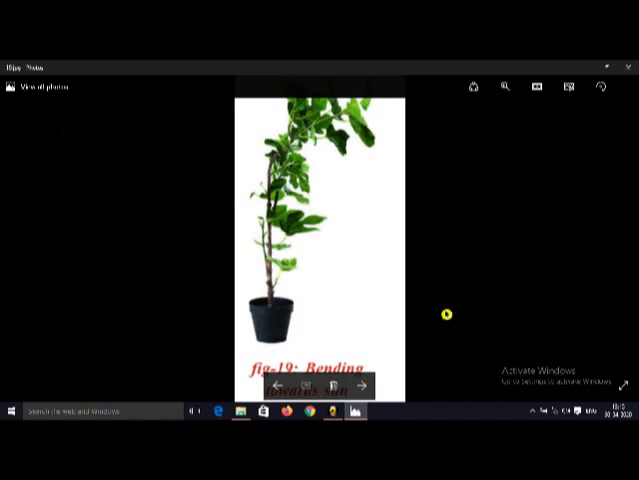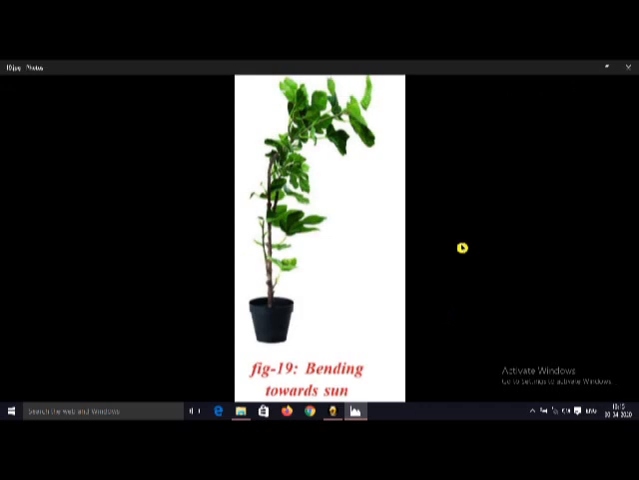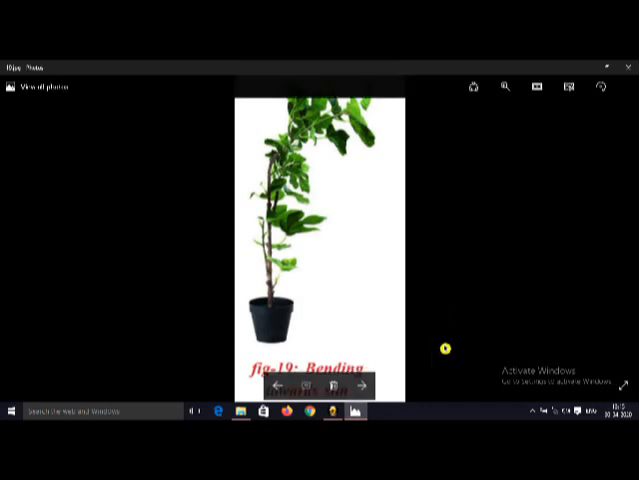And here, if we observe a plant, the plants always try to grow towards the sun. That is called phototropism. When we place a plant near a window in our house, it always tries to grow towards the sun. This nature is called phototropism. Here observe, bending towards the sun.